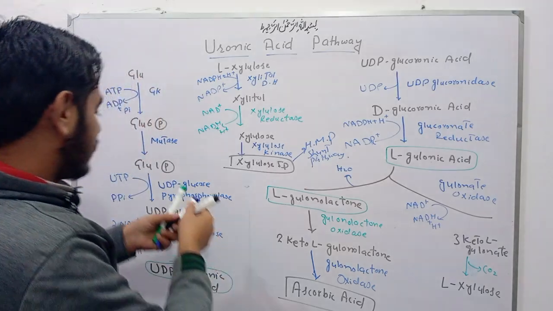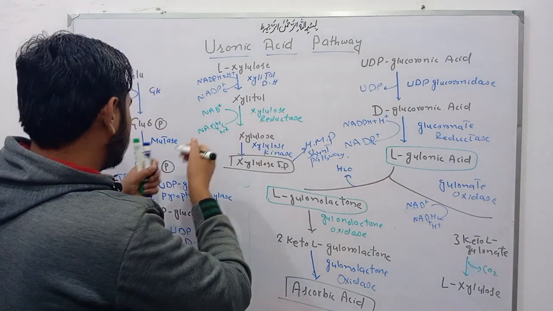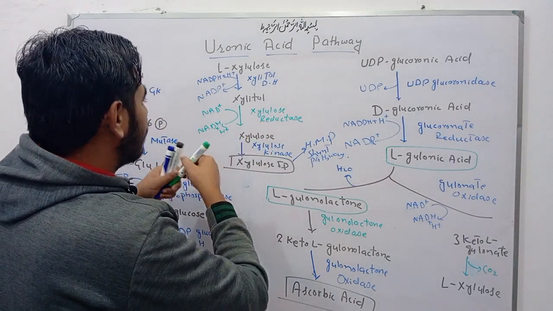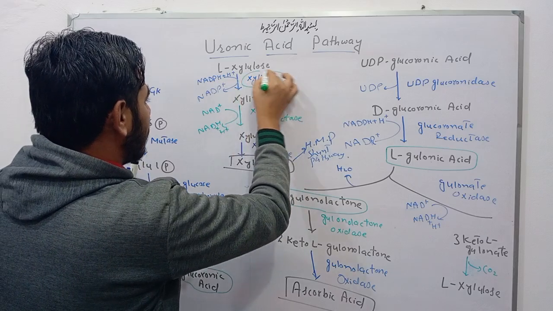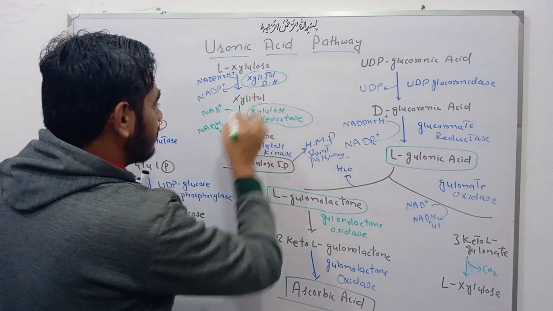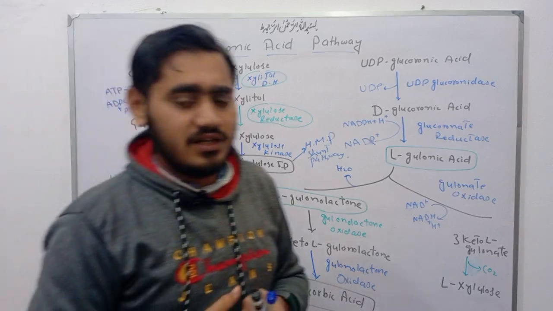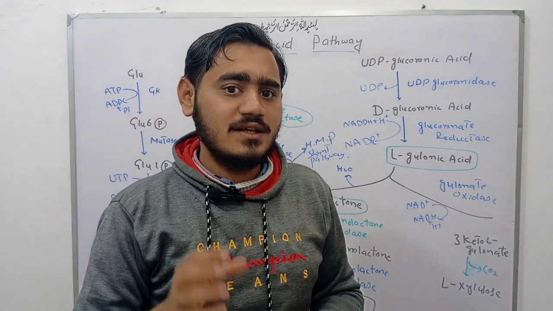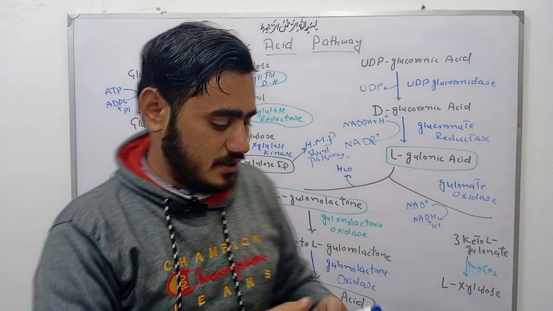Now, due to deficiency of these enzymes, that is xylitol dehydrogenase enzyme and xylulose reductase enzyme, it leads to a disorder, that is essential pentosuria.